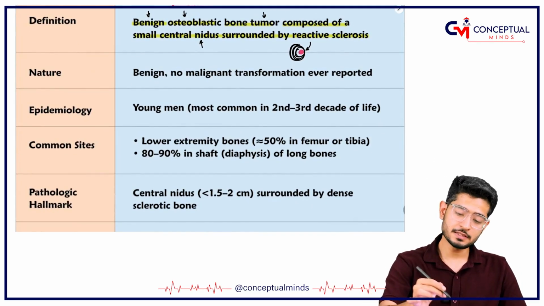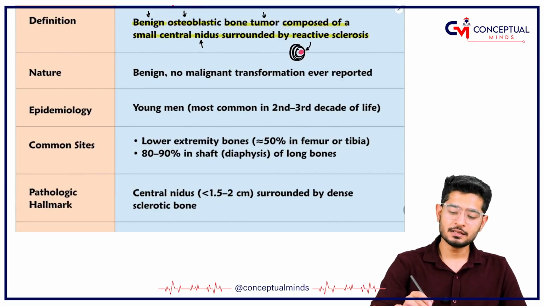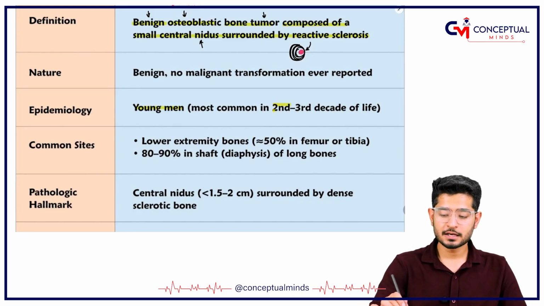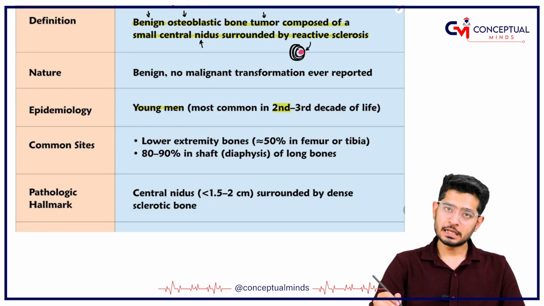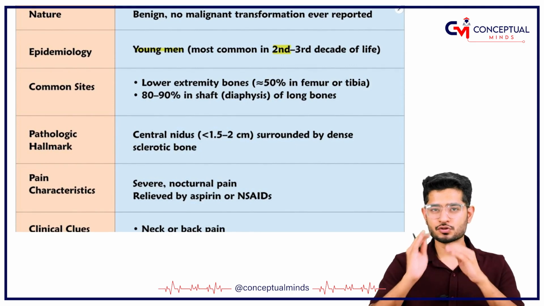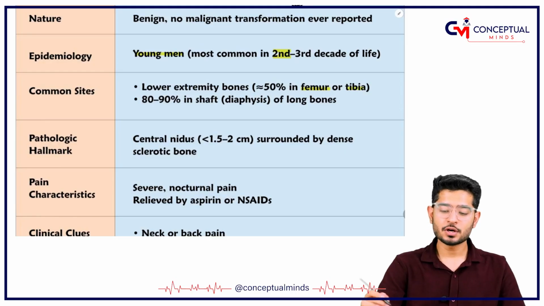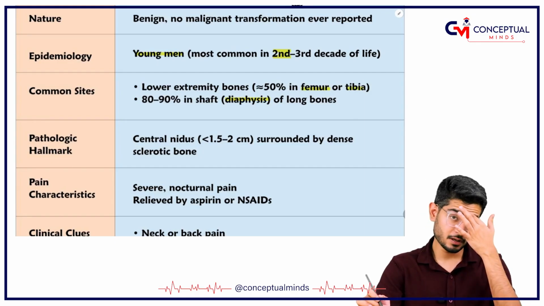Generally osteoid osteoma is seen in young men, commonly in the second and third decade of life. In these patients, it mostly affects the knee region, like the femur and the tibia. So in 80 to 90 percent of cases, it is a tumor of the diaphysis of the long bone.